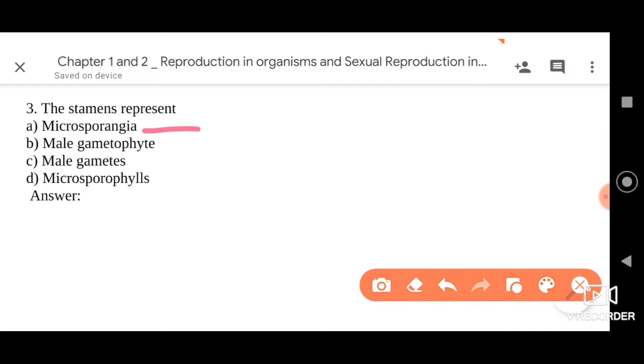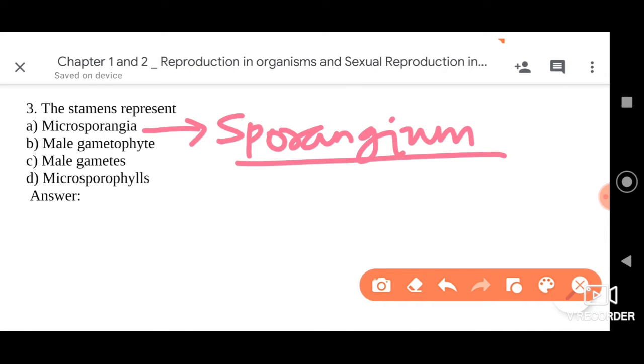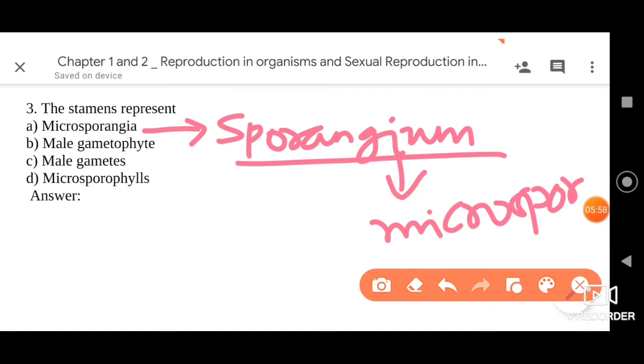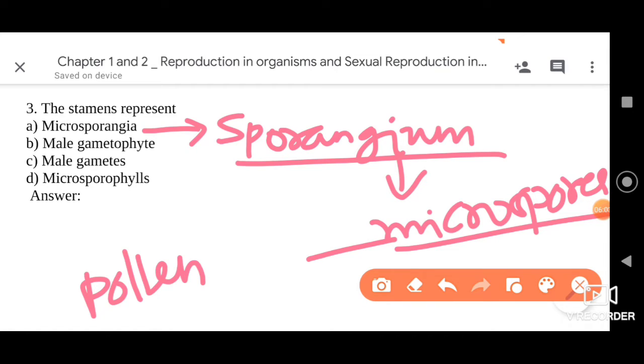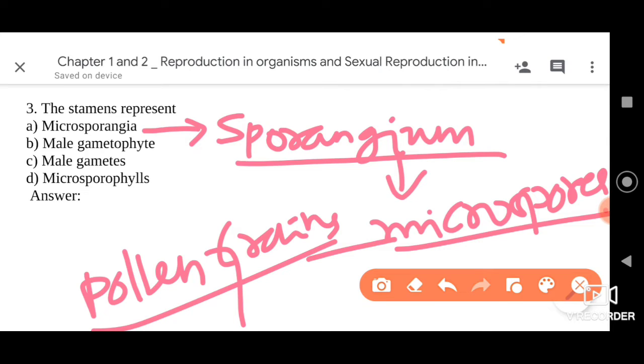Sporangia is the structure which contains the spores. So microsporangium is the sporangium containing microspores, and microspores can also be referred to as pollen grains. Microspores, in other words, are pollen grains. So here let us also understand the other options.